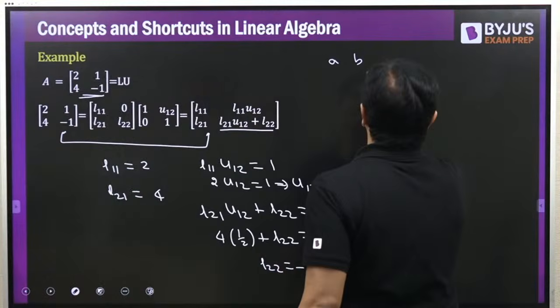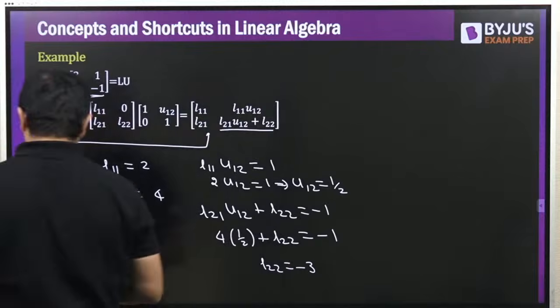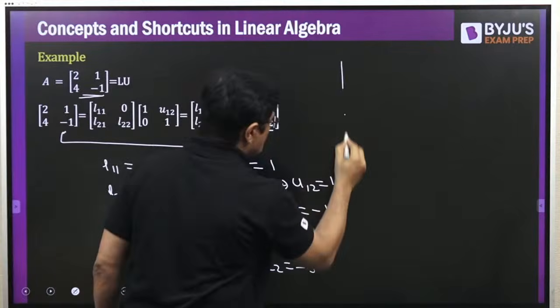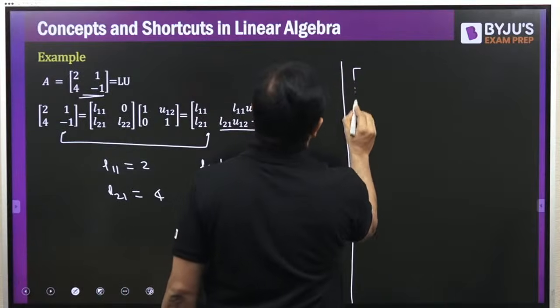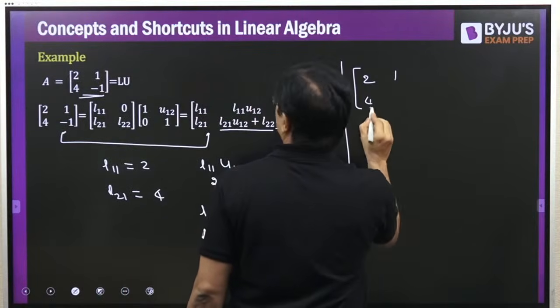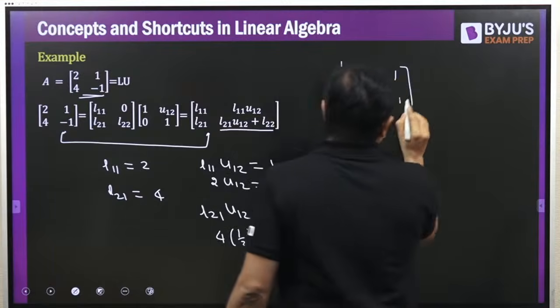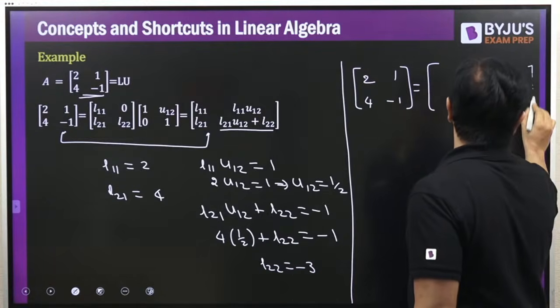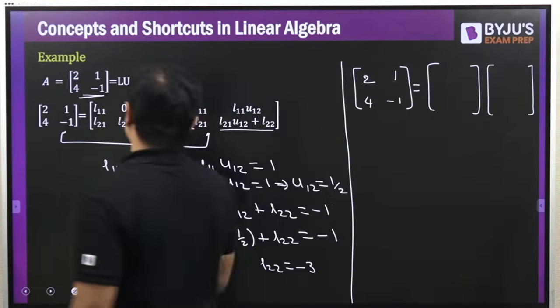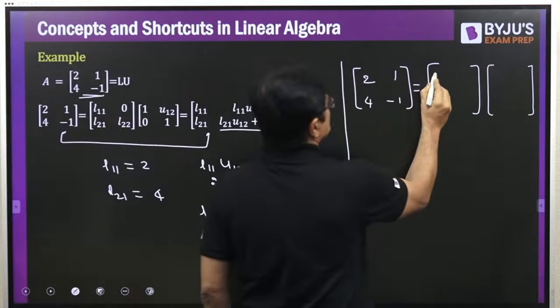So happily write matrix A as product of lower triangular into upper triangular matrix, my dear friends. So what is A? A is equal to LU, 2 1 4 minus 1 is equal to L into U. See, L means what? L11. What is L11? 2.